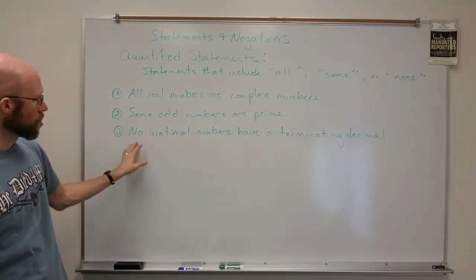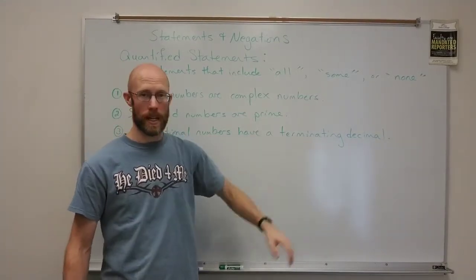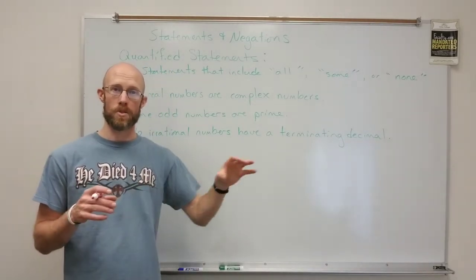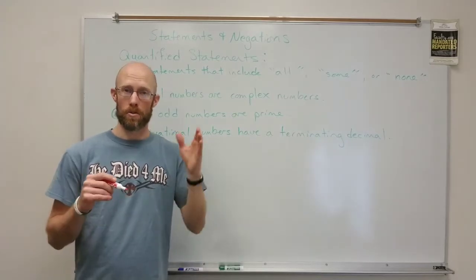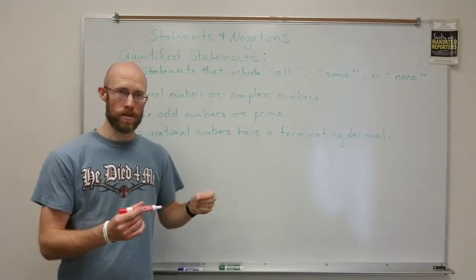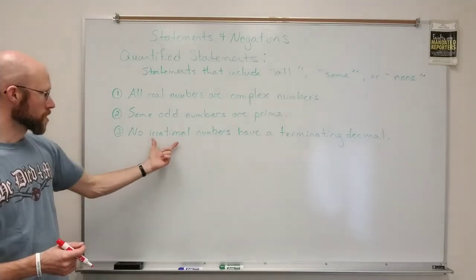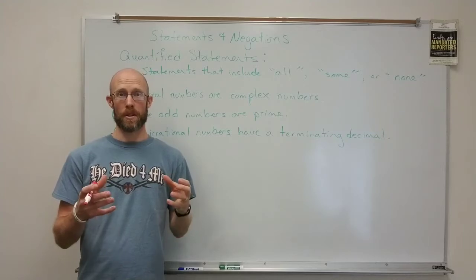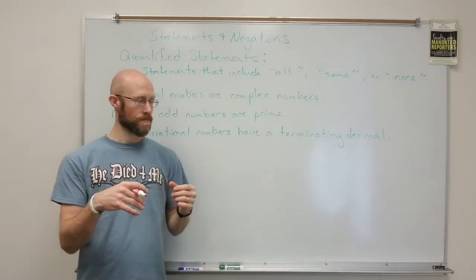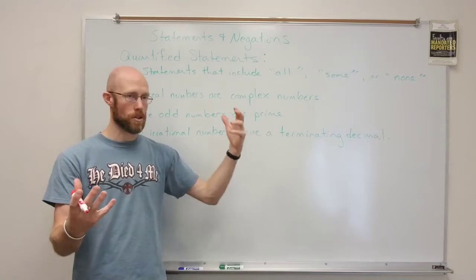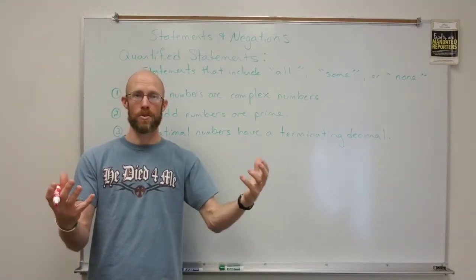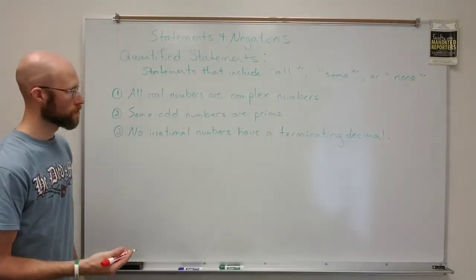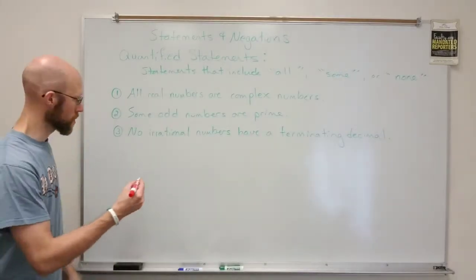And the third one here: no irrational numbers have a terminating decimal, right? So irrational numbers have decimals that go on indefinitely with no termination to them and no repeating patterns. And so it says no irrational numbers have terminating decimals. If you think about the set of irrational numbers and the set of numbers with terminating decimals, they don't intersect, okay? So there's no overlap between them. Just to give you a visual Venn diagram for each of these three statements.